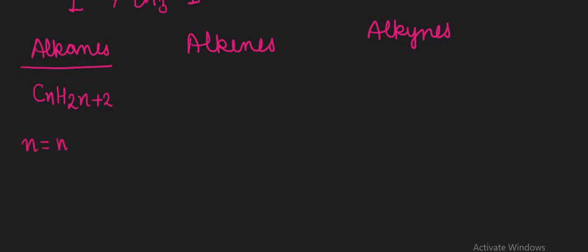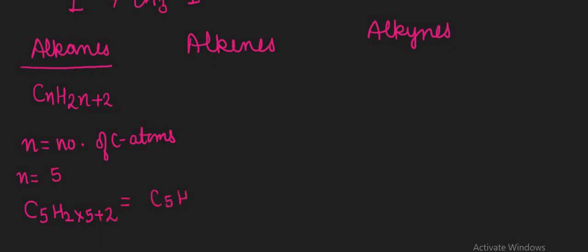Here n represents the number of carbon atoms present. Okay, it will give you a condensed formula value. Now I'm giving you the example for that. Suppose we have n equal to 5. Then put this n value in the formula and we will receive C5 H2 into 5 plus 2. Now finally the formula is C5H12, right? It means we have 5 carbon atoms, 1, 2, 3, 4 and 5, and 12 hydrogen atoms. Just go and complete the 4 bonds of every carbon atom present there.